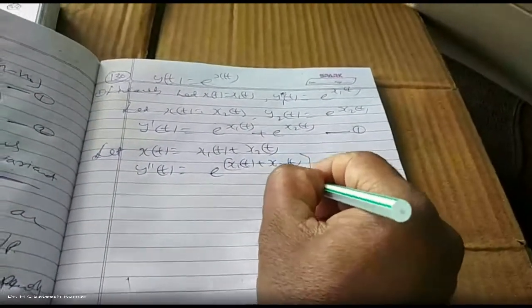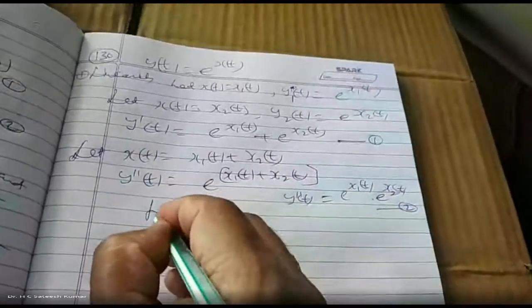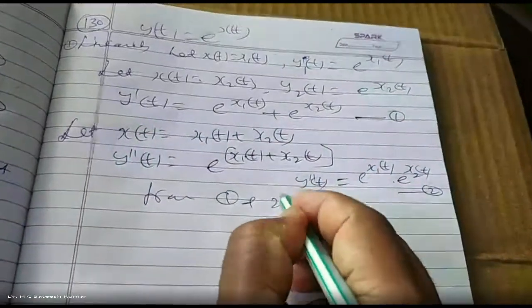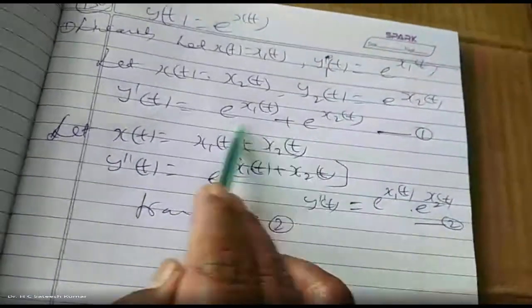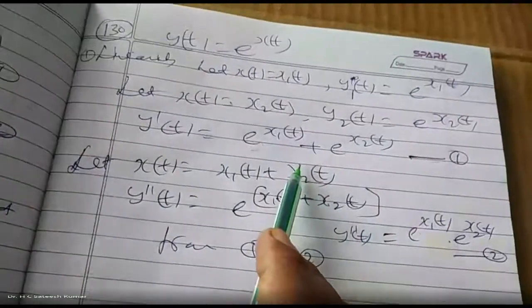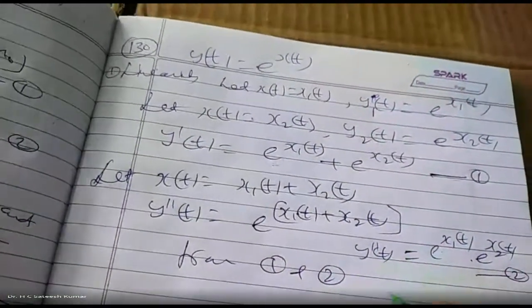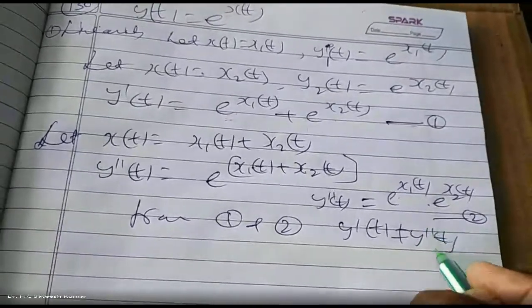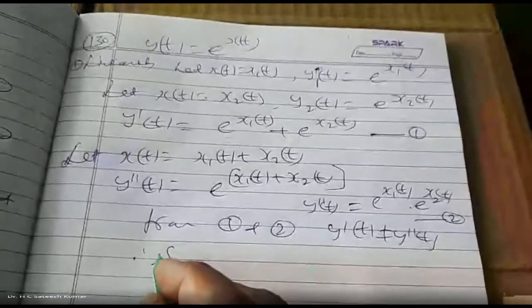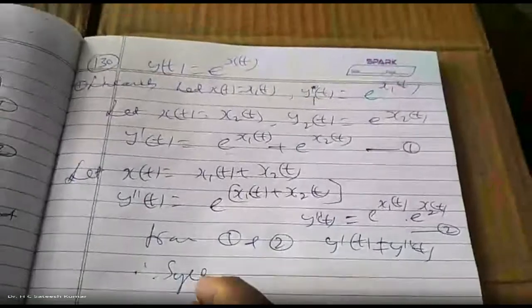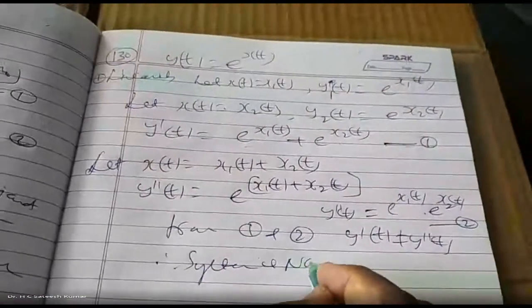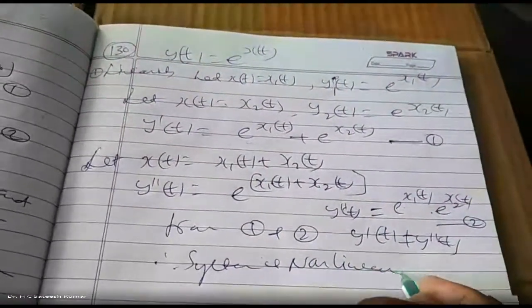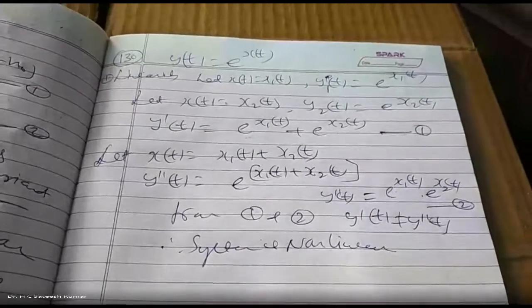Y double dash of t. From 1 and 2, they are different. Don't get confused with this. We don't have a formula, you cannot simplify e to the power of x1 of t plus e to the power of x2 of t. From 1 and 2, y dash of t is not equal to y double dash of t. Therefore, system is non-linear. Okay. Next one.